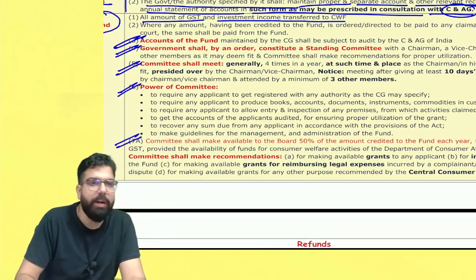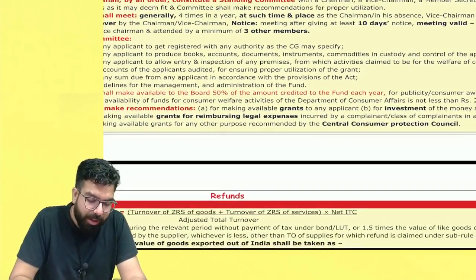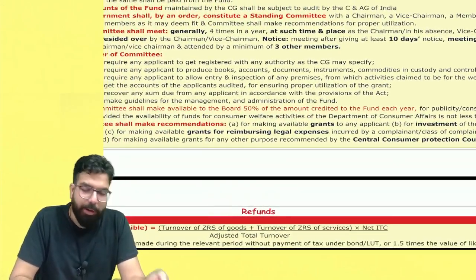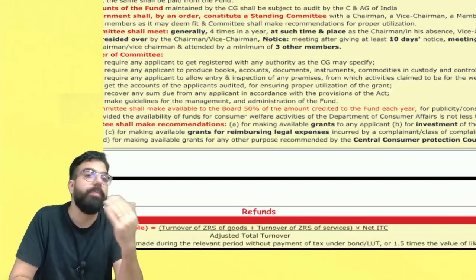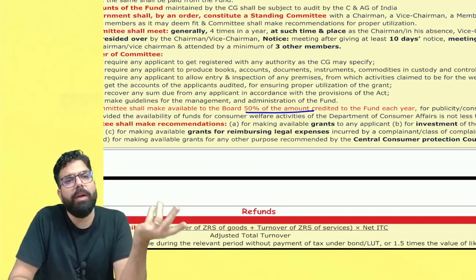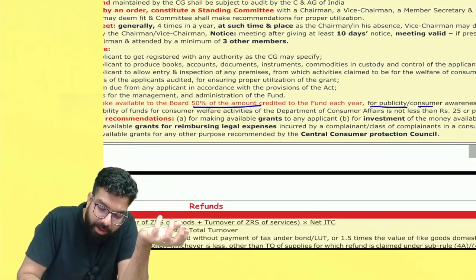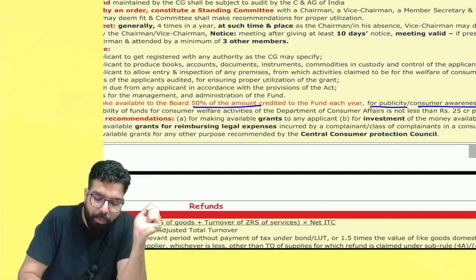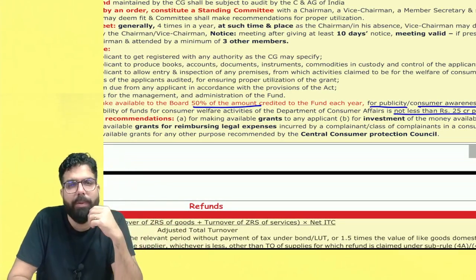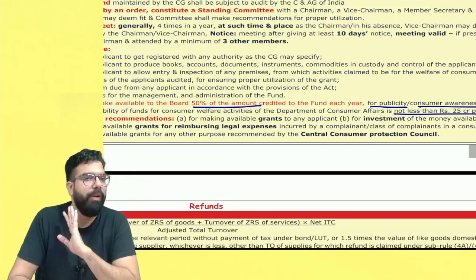Sir, also they have told the committee will make available the fund of the consumer welfare fund. So basically, committee will make the fund available to whom? The board. 50% of the fund will be made available to the board for what, everyone? For publicity, consumer awareness, etc. And the minimum amount which they will give will be what, everyone? It should not be less than 25 crore per annum, and that will be subject to availability of funds. This I am not specifically talking about, but if you want, you can just read it once.